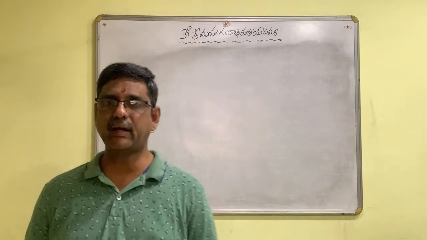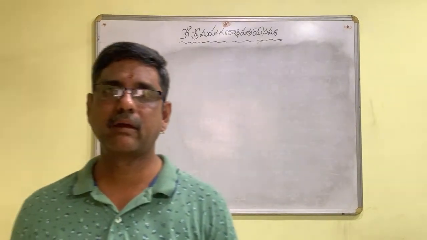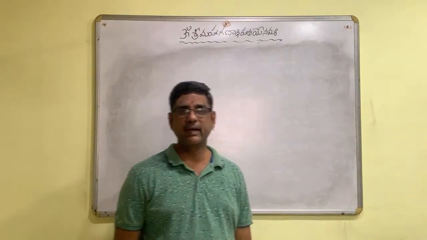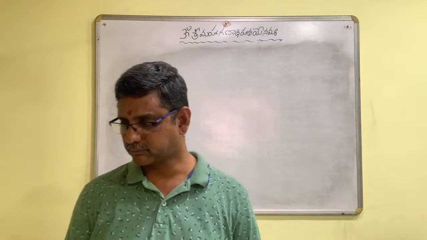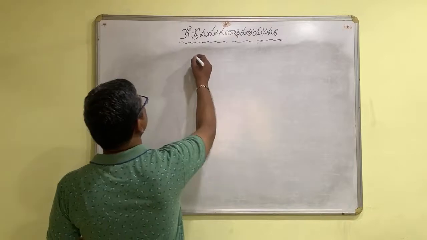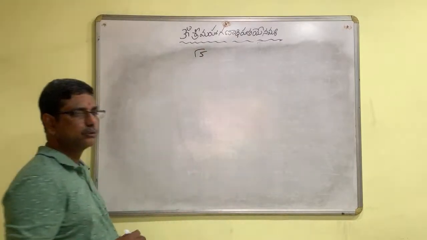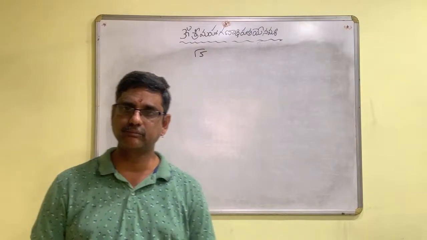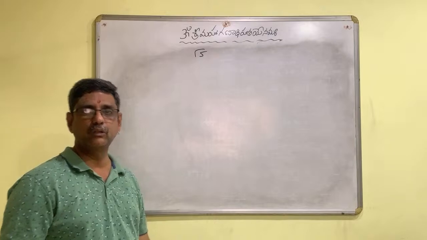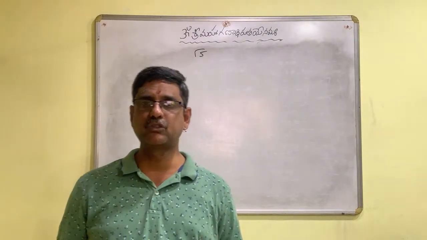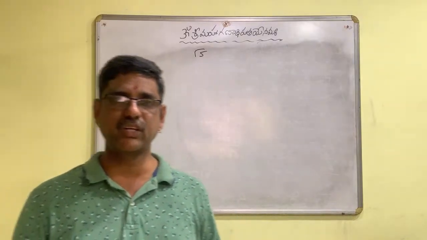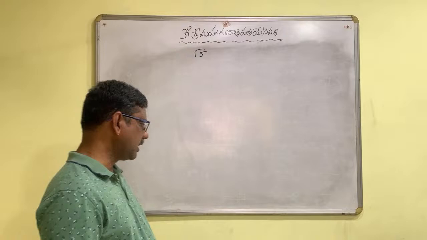Right? In the morning we were discussing irrationality proof. I want to tell it once again, but I am taking a different number, root 5. We need to prove that root 5 is an irrational number. As I told you, to solve this problem I use the method of contradiction.